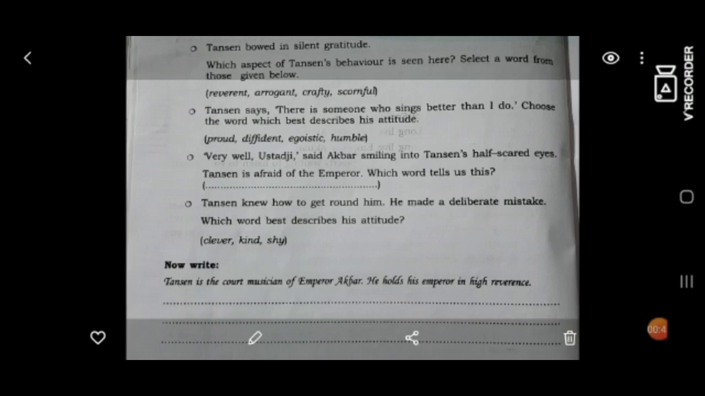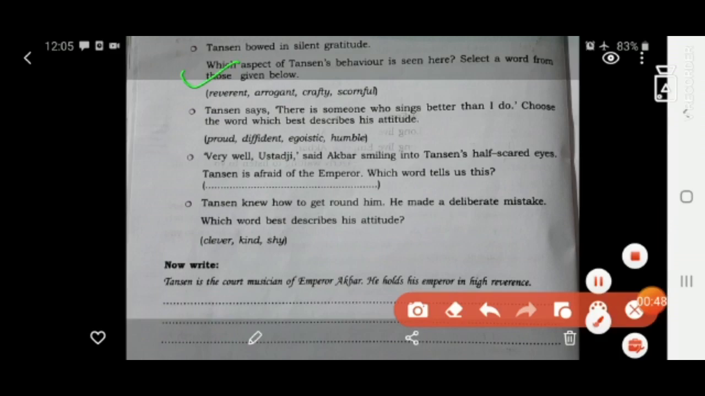Now, which aspect of Tanzan's behavior is seen here? Select a word from those given below. There are 4 words in the bracket: reverent, arrogant, crafty, and scornful. Then you may refer to the dictionary for the meaning, and which word we may use to describe Tanzan for this behavior.